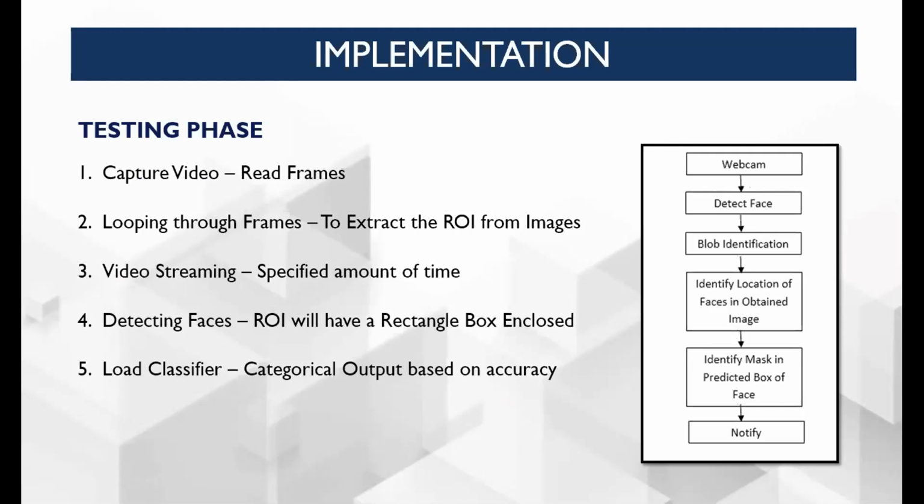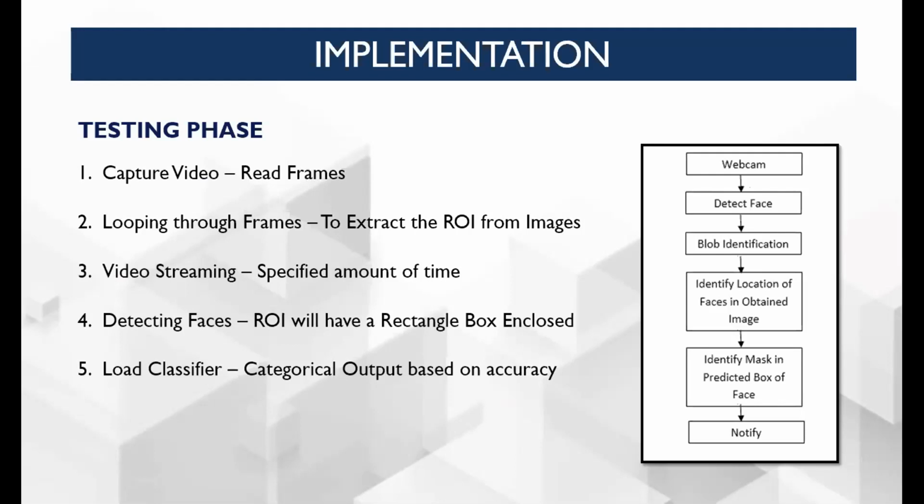Here we can observe in the block diagram, firstly we identify the person through webcam and detect the face. Next we need to identify the blobs in the face. In blob detection, face features are extracted and validated, along with backgrounds, colors like that. It will be helpful for further processes. Next, a boundary box is used to display masked or unmasked.